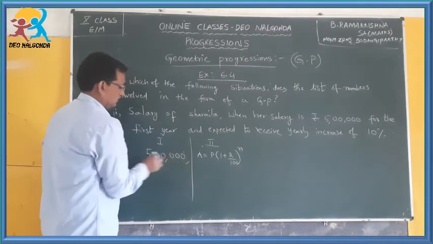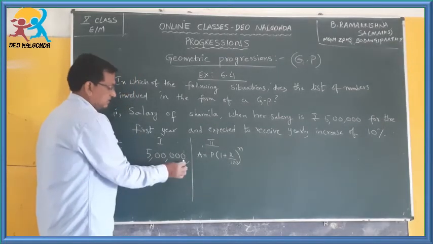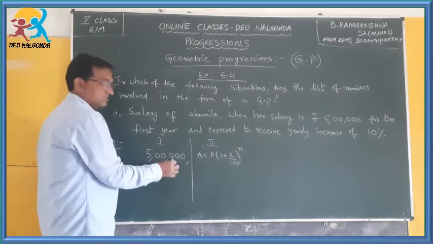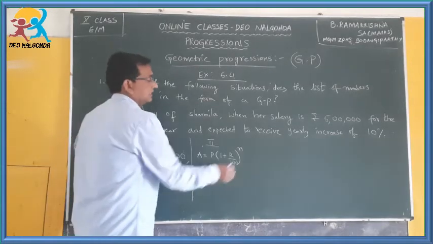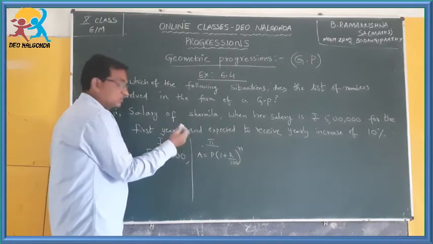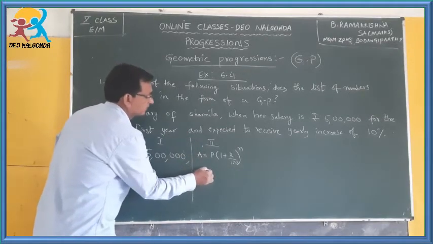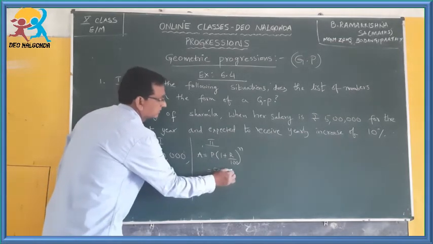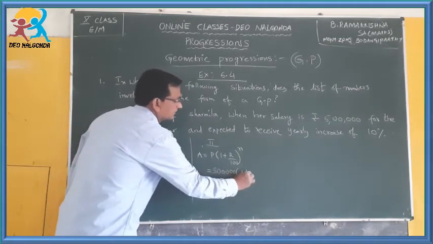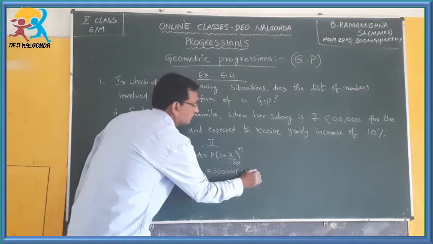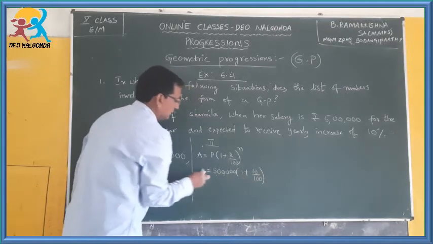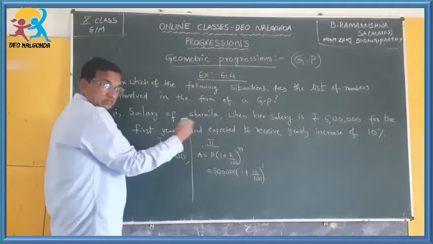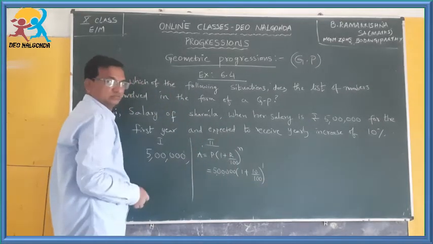So, this is the first year salary. The amount of salary she received in the first year was 5 lakhs, and for the second year after an increase, let us calculate how much she will get. Substitute 5 lakhs in place of P, into 1 plus R is 10 by 100, and this is the first year after increase, so n becomes 1.